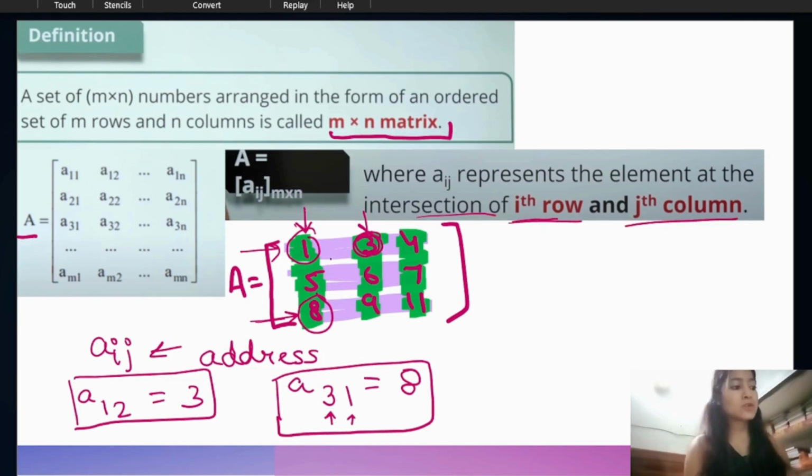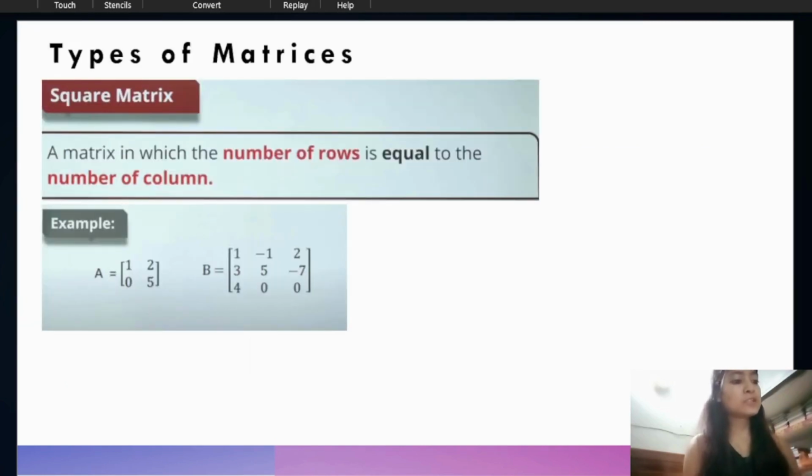So have you understood what a row is, what a column is, and how we address the elements? If we have the address of an element, we can easily reach that element. Now we are going to understand the types of matrices. The first type is the square matrix. What is a square matrix?